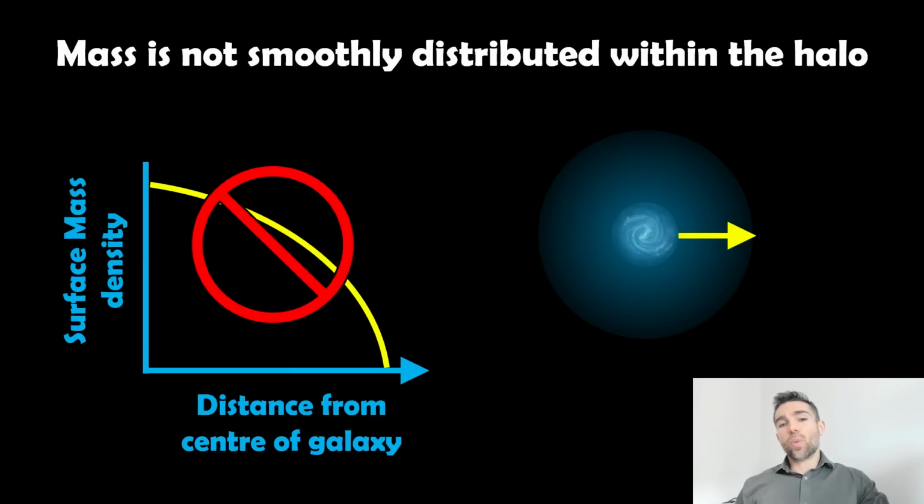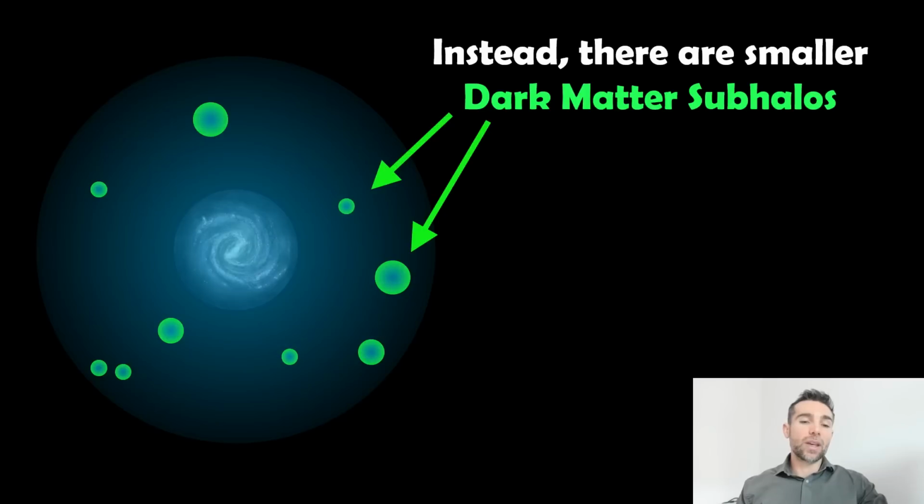Now, you might assume that it's smoothly distributed, but it's not. If you zoom out and look at it broadly, then the surface mass density might decrease as you get further out. This is the dark matter halo anyway, but it's not smooth. It's going to be bumpy, and there will be local clumps within that, or voids as well. So it's not completely smooth the way that dark matter is distributed in this halo. In fact, it's actually populated by these smaller dark matter subhalos.